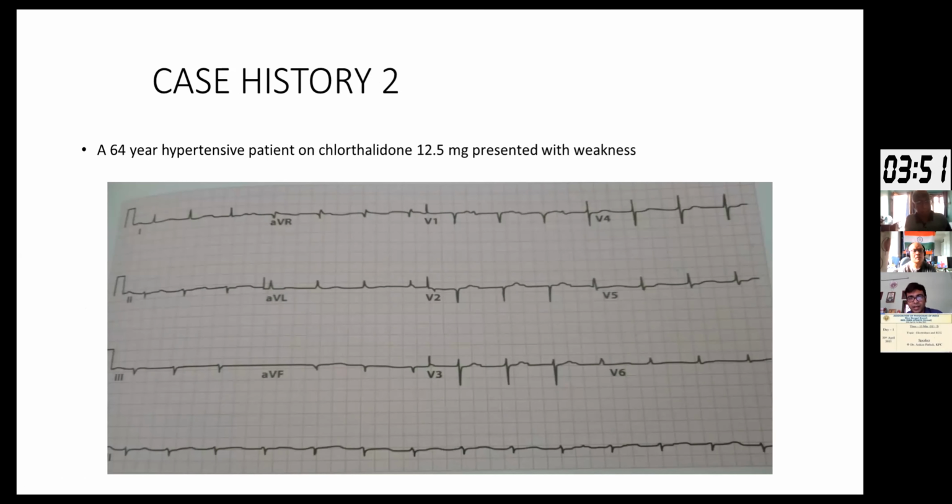This is the case history of the second patient, a 64-year-old hypertensive patient who presented to us with severe profound weakness and was on chlorthalidone 2.5 mg. This is the ECG, which basically shows small T waves with prominent U waves. So just as hyperkalemia causes tall T waves, we need to know that hypokalemia causes small T waves. Now, just a word about the U wave.